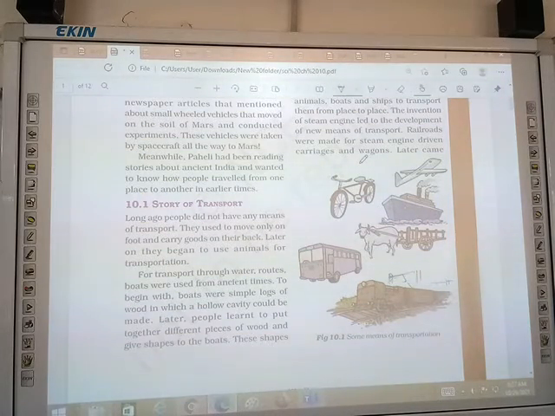ठीक है, कोई ट्रांसपोर्ट नहीं था उस टाइम पे. They used to move only on foot. वो foot से चल के जाते थे. And they carried their goods on their backs.